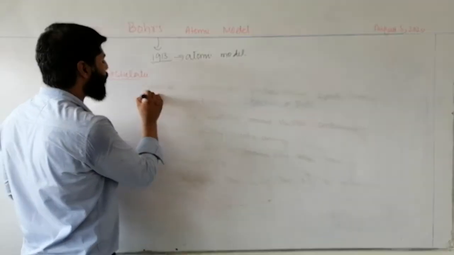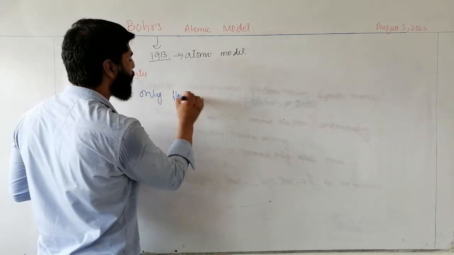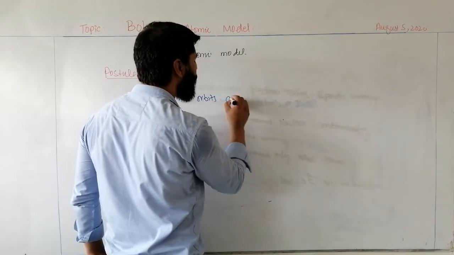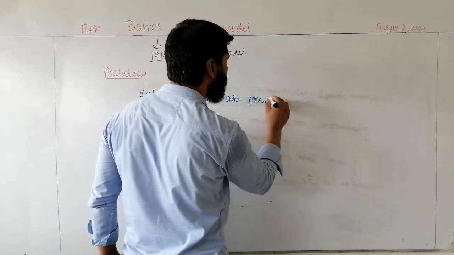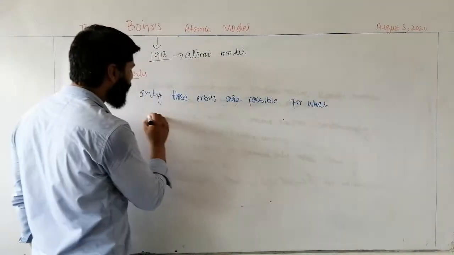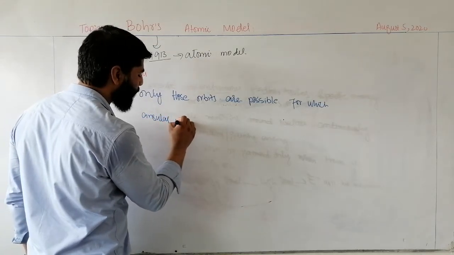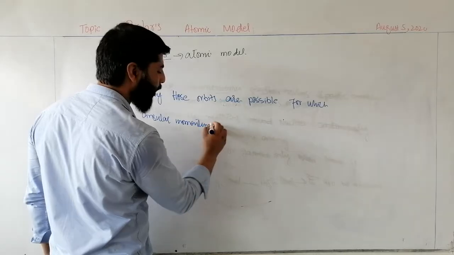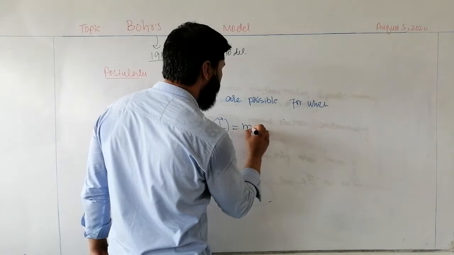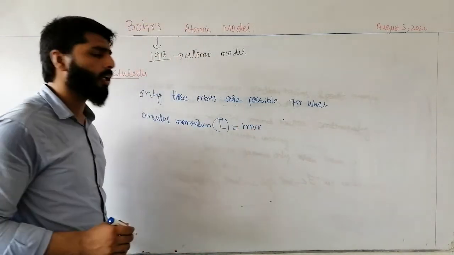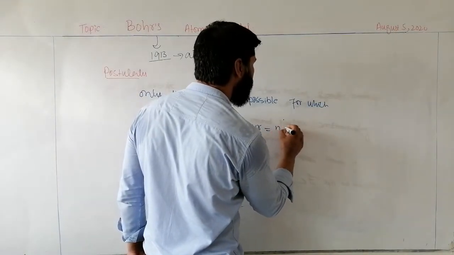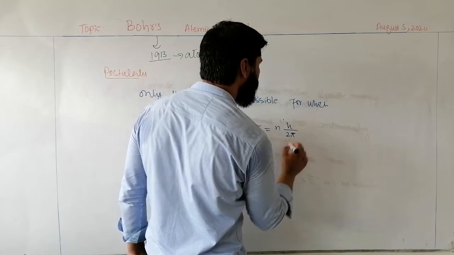He said that only those orbits are possible for which the angular momentum L, which is equal to mvr, is equal to an integral multiple of h upon 2 pi.